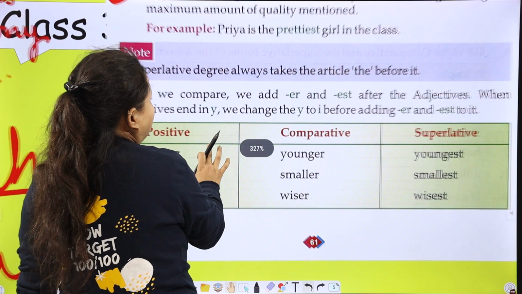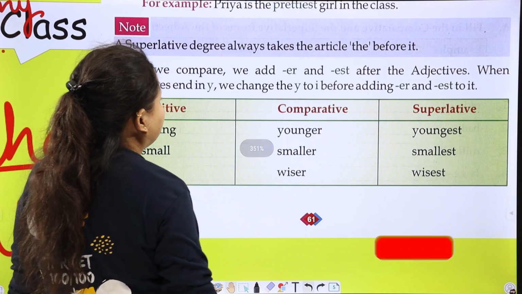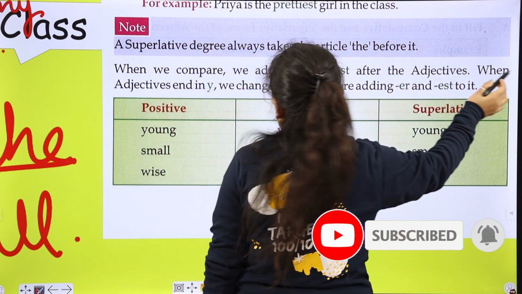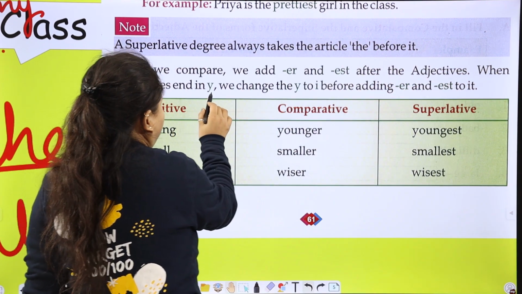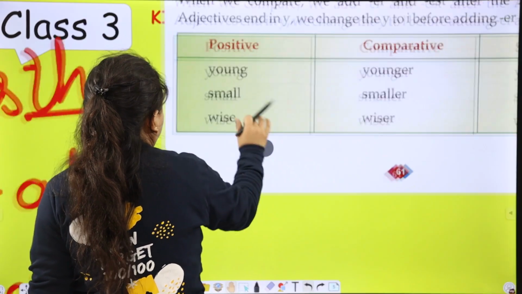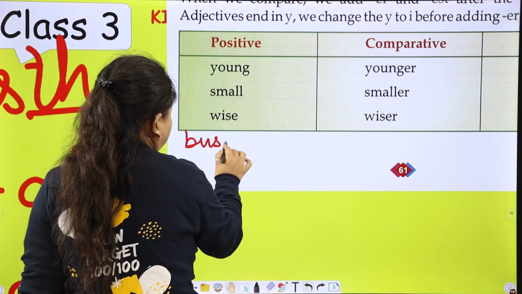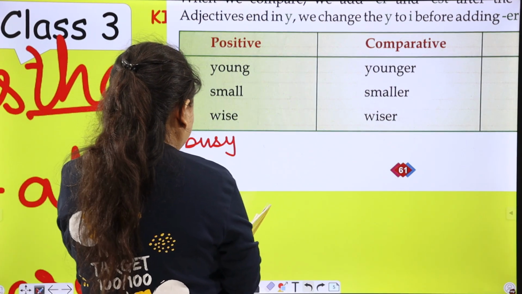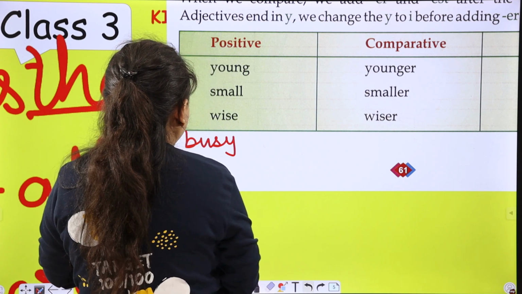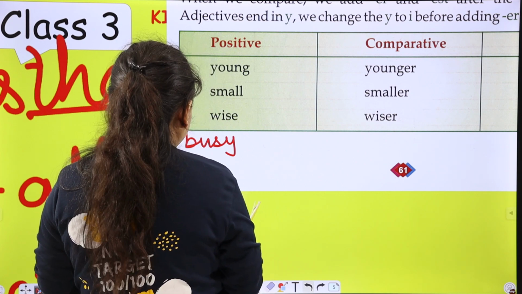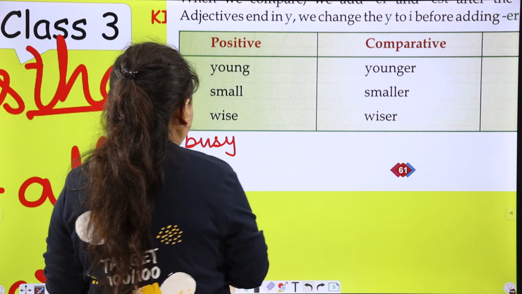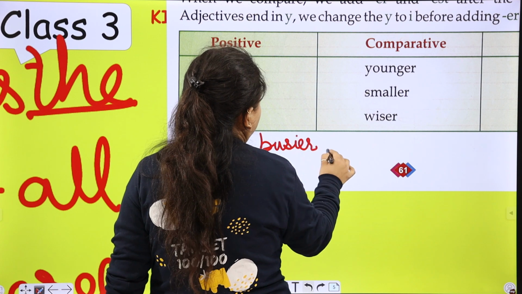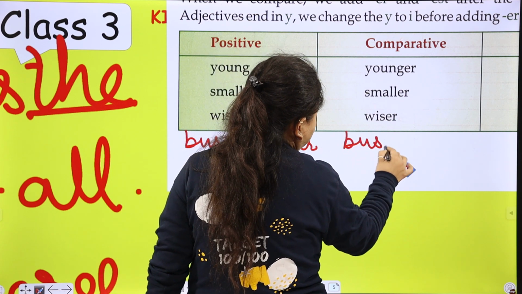When we compare, we add ER and EST after the adjectives. When adjectives end in Y, for example, busy. Okay, this is positive degree, busy. Here we can see Y at the end. So busy, busier and busiest.